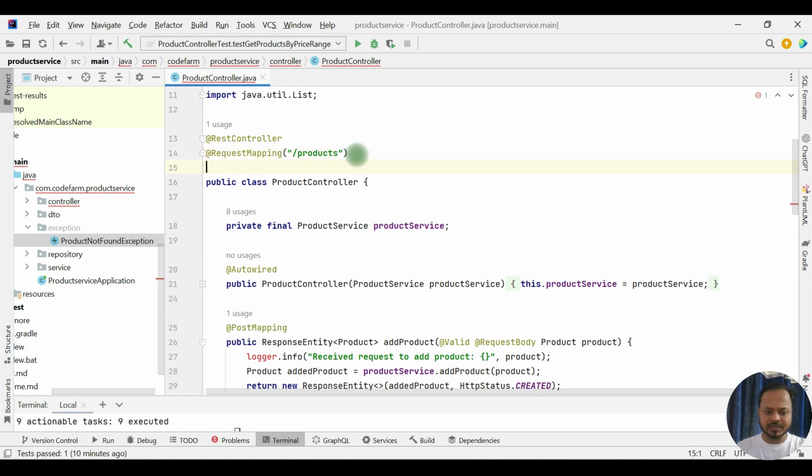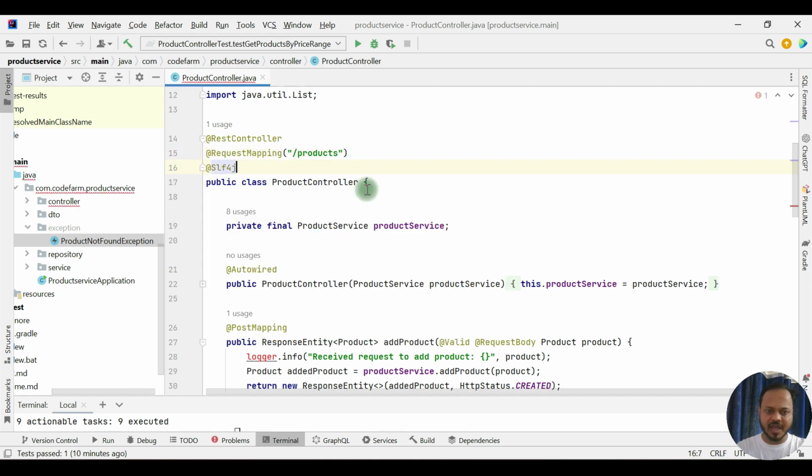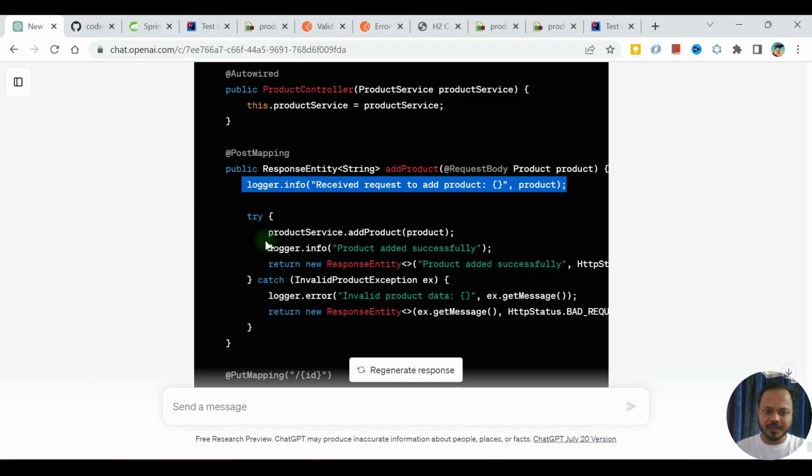There is this annotation SLF4J because we have Lombok, so we should use this. So for this one, the log variable is automatically added. So received request to add product. Okay. Similarly,